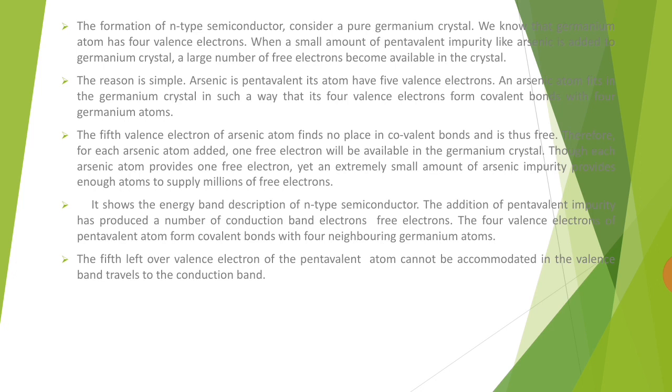millions of free electrons. The energy band description of N-type semiconductor: the addition of pentavalent impurity has produced a number of conduction band electrons, free electrons. The 4 valence electrons of the pentavalent atom form covalent bonds with 4 neighboring germanium atoms. The 5th leftover valence electron of the pentavalent atom cannot be accommodated in the valence band, so it travels to the conduction band.